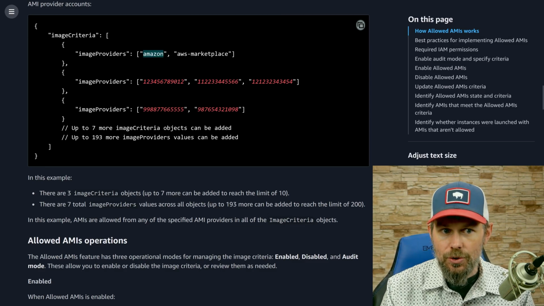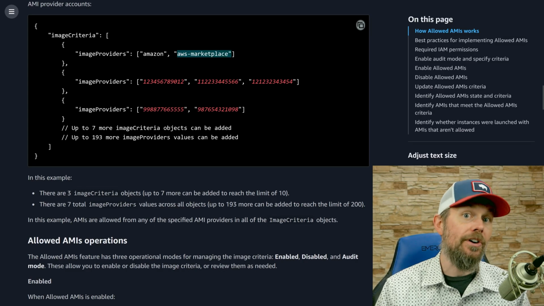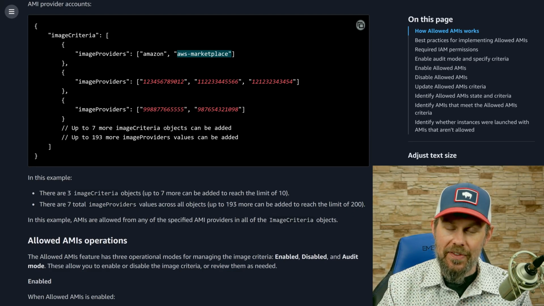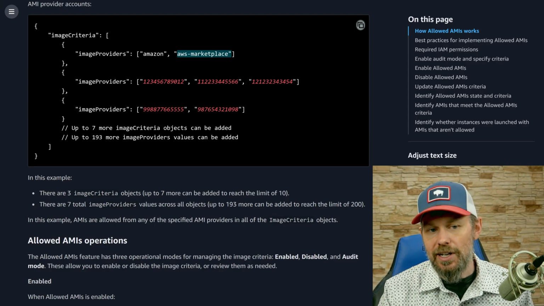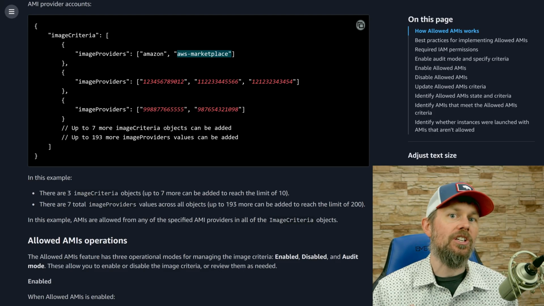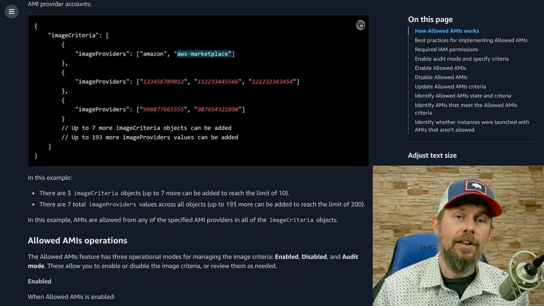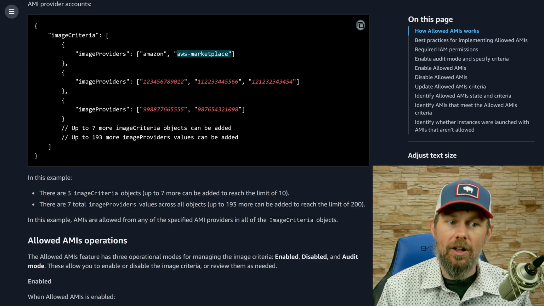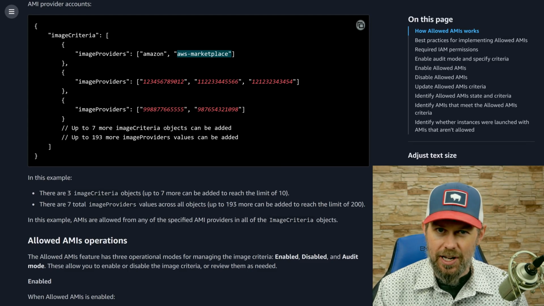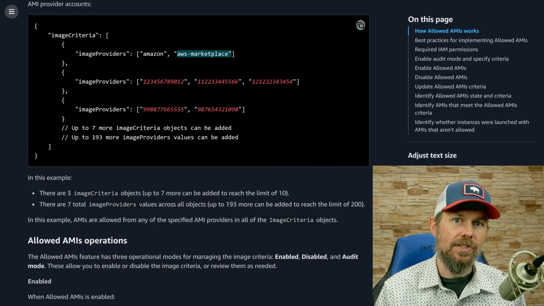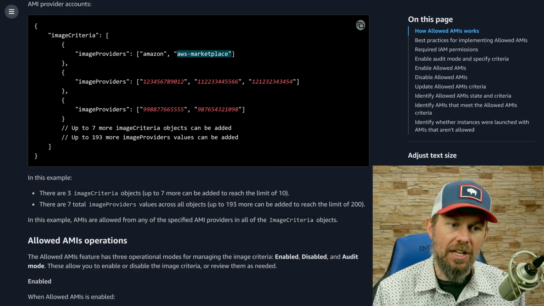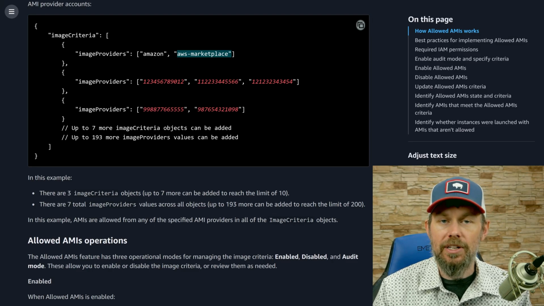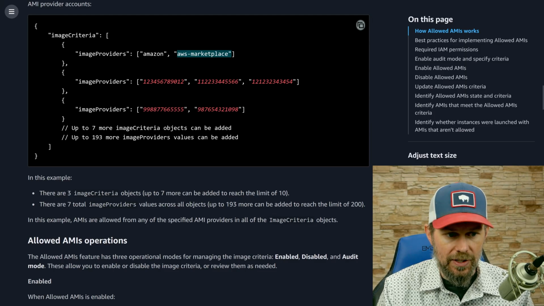If you do not include Amazon or AWS Marketplace, then you're not going to be able to launch EC2 instances from the default images provided by AWS. So I just want to call that out, make sure you understand that. And what's kind of cool is that you can actually put this into audit mode before you actually commit the policy and enforce the policy, so that you can validate ahead of time if a particular image is going to be allowed by this policy or not. So you can kind of do some automated testing using the APIs if you want to, or just inside of the console, to determine if this policy that you create is going to impact the images that are available inside of the target AWS account where we're configuring this.